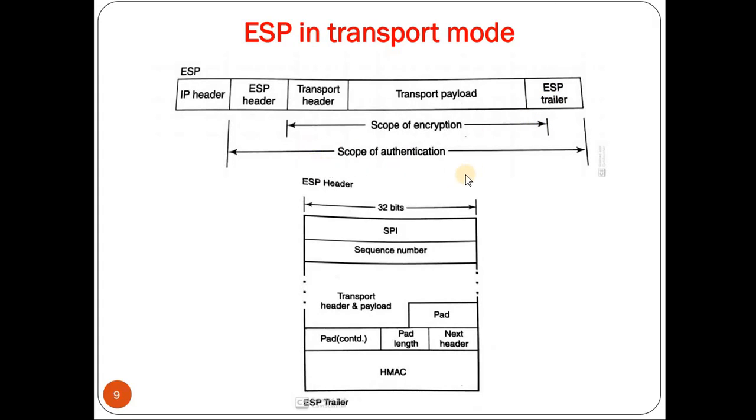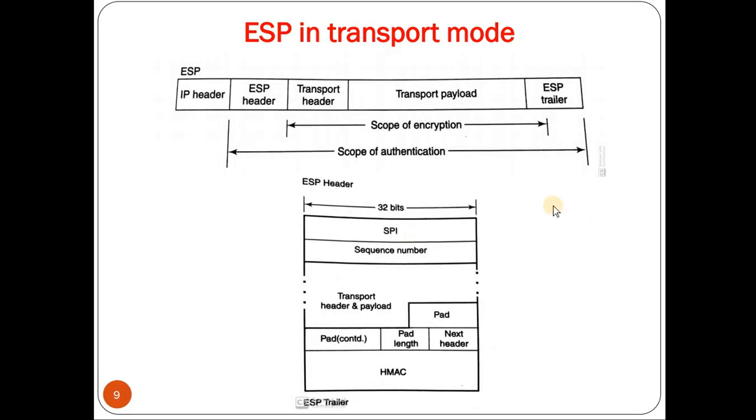Coming to the scope of authentication, authentication is provided only from the ESP header till the ESP trailer, including the transport header and transport payload, but it doesn't provide authentication to the IP header, whereas the AH protocol provides authentication for some part of the IP header, and in this case it doesn't.